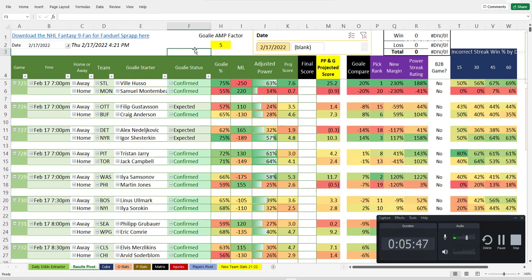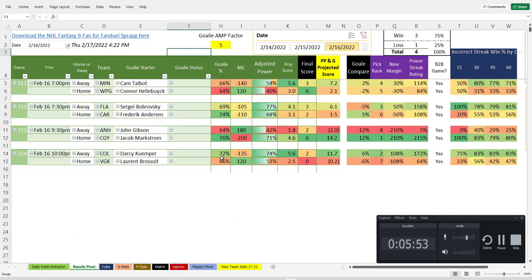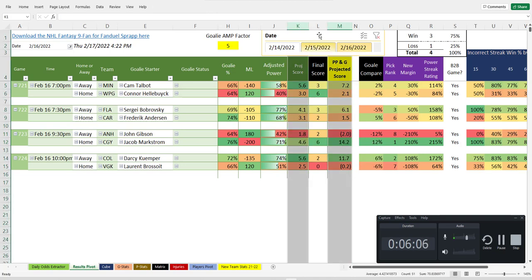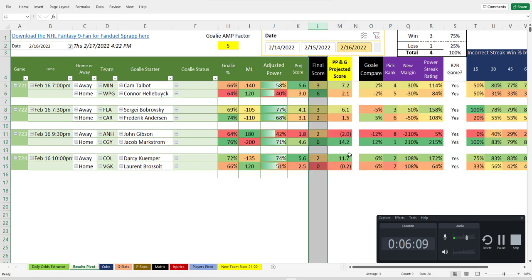I hit a couple of nice shots of the day off the post yesterday. Yesterday we had a win for Calgary, the number one pick of the day. Look at that. The hockey one's a little different when you're reading it, because you've got a power projected score and a regular projected score, and then the final ends up in the middle. This is actually the true projected score of the game, the reasonable one, where nobody scores like 12 goals in a game.